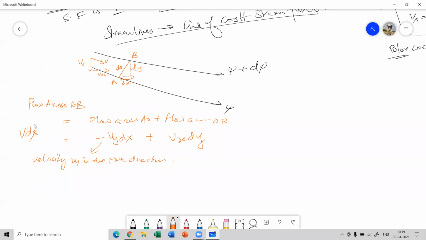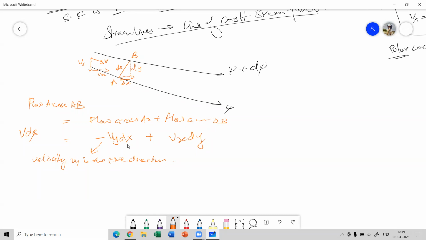So V ds, the flow across this distance AB, is nothing but the flow across AO plus the flow across OB, which is V into ds is minus Vy dx. Because the velocity which is perpendicular to AO is Vy and it's in the downward direction, let's say negative, and the velocity which is perpendicular to OB is Vx.